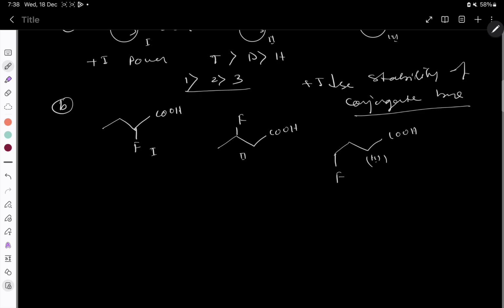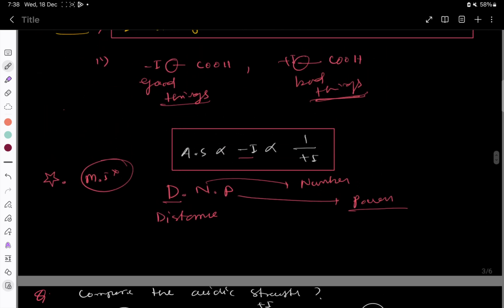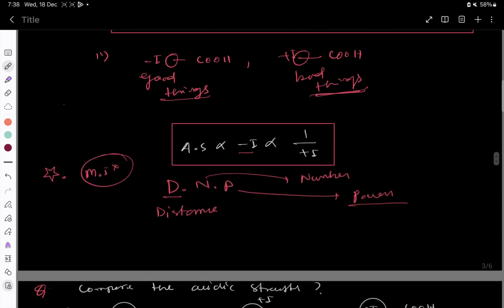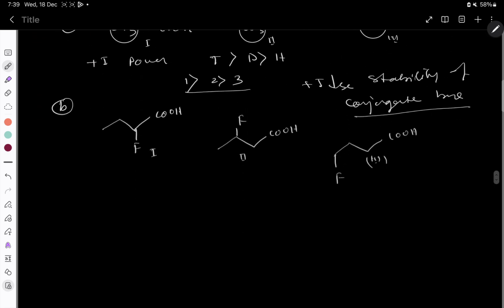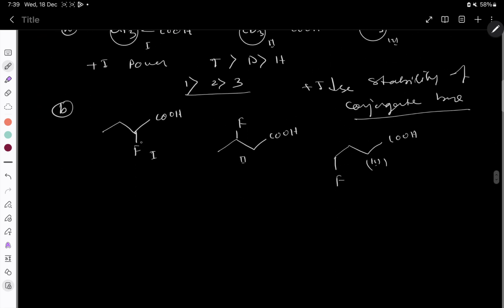The effect always follows the DNP rule, that is distance, number and power. Now listen here, from D the answer will come. See here the distance: fluorine is attached to the 2nd carbon, and here fluorine is attached to the 3rd carbon. As I told, the plus I effect or minus I effect is distance dependent, right? So the acidic strength of the first one is more, then the second one, then the third one. Very good, very simple, right?